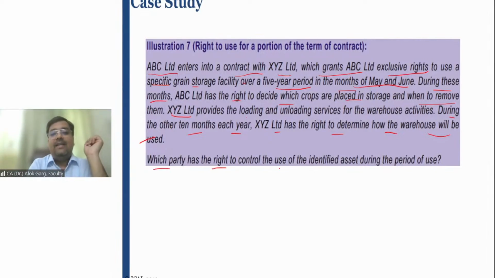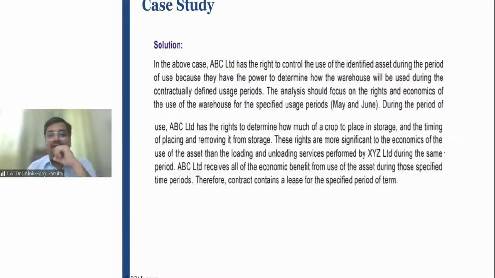Which party has a right to control the use of the identified asset during the period of use? Tell me. In this case, you have to bifurcate between two things, right? So in this case, ABC Limited, the lessee, has a right to control the use of the identified asset during the period of use. During the period of use means May and June, because they have the power to determine how the warehouse will be used during the contractually defined usage periods. Usage period is May and June.